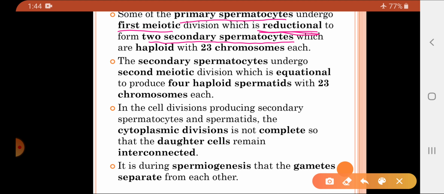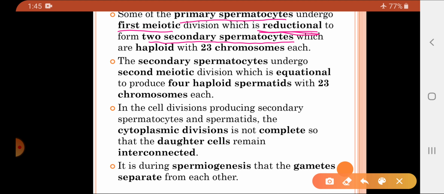The reductional division is taking place, and due to that, the new cells formed, called the secondary spermatocytes, have only 23 chromosomes. They do not have 23 pairs of chromosomes. Each cell formed will receive only 23 chromosomes.